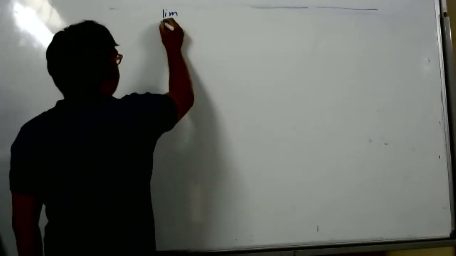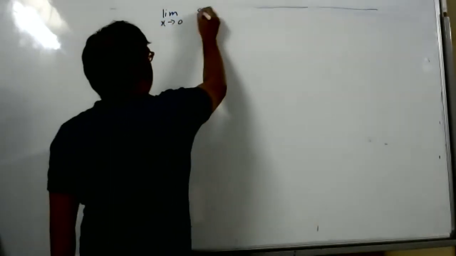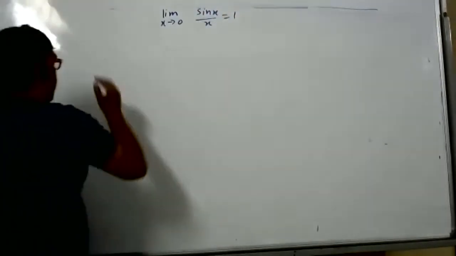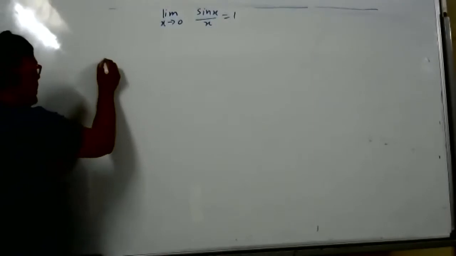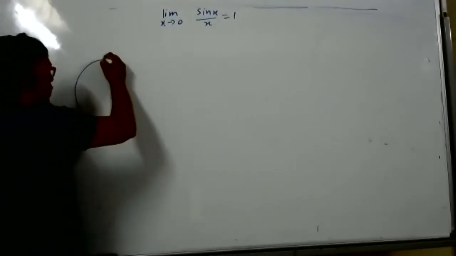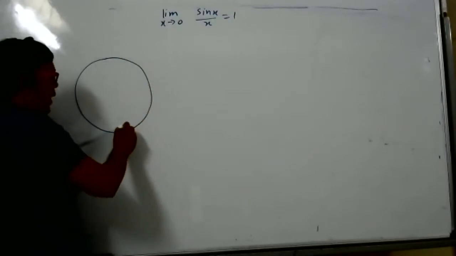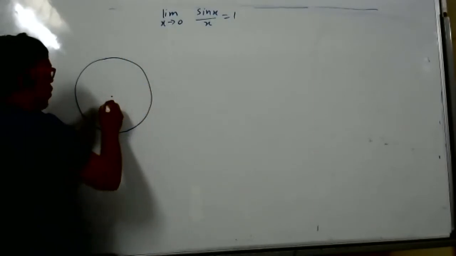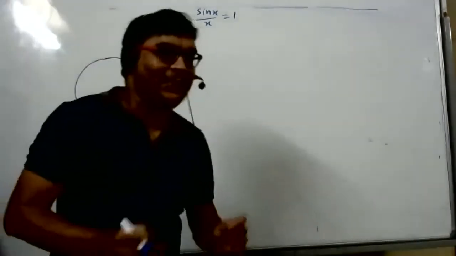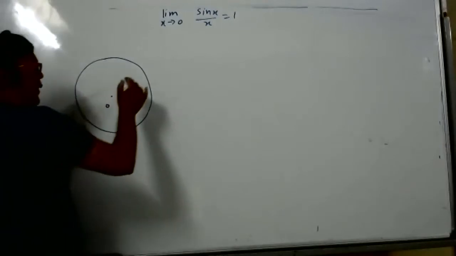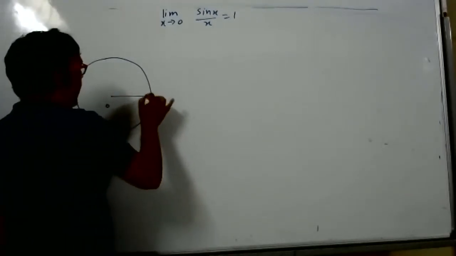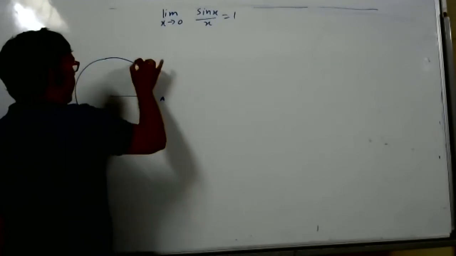Now we have to prove the limit as x tends to 0 of sin x by x is equal to 1. Geometrical proof. So in this, we will consider a unit circle, a circle whose radius is 1 unit and center is O. In that circle, we will consider an arc AB.